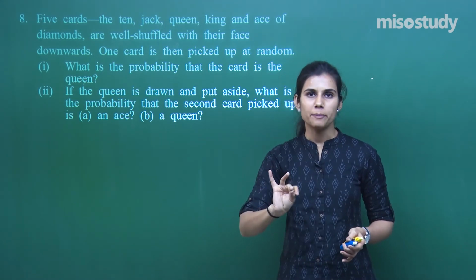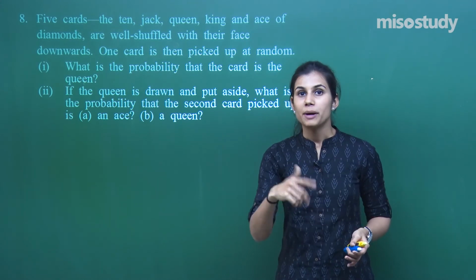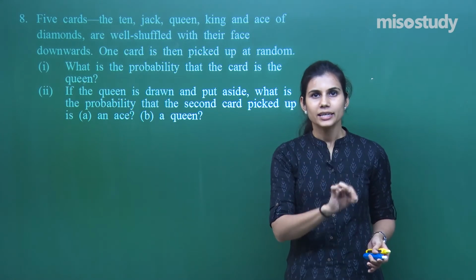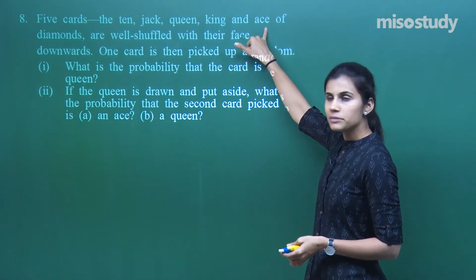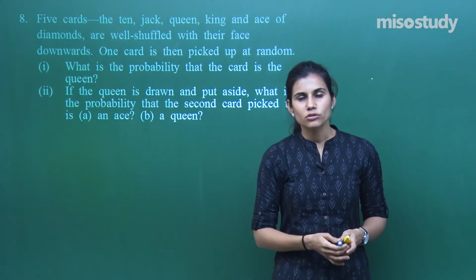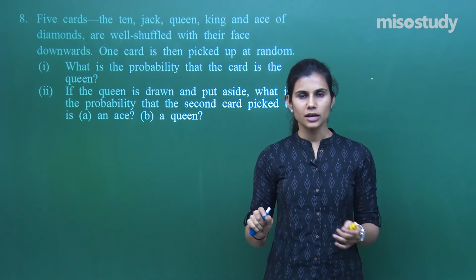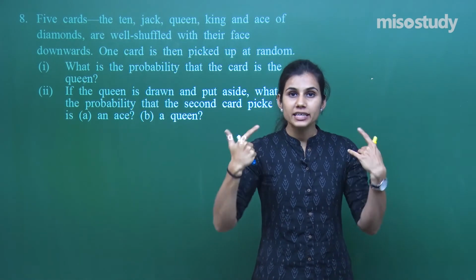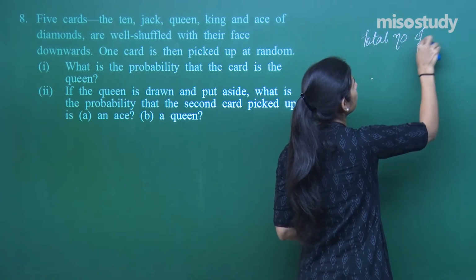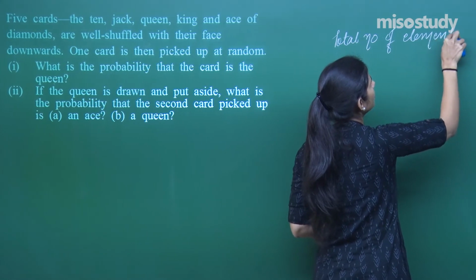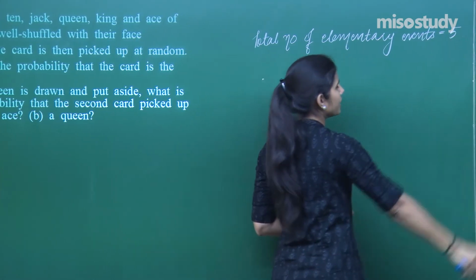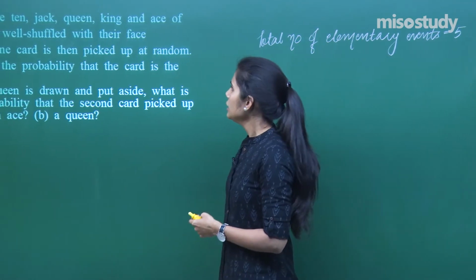I am picking up one card. So my possible outcomes can be 5 possible outcomes. When I pick up the card and I see, either it can be ace of diamonds, or king of diamonds, or queen of diamonds, or jack of diamonds, or ten of diamonds. So there are 5 possible outcomes associated with this random experiment of picking up a card from these 5 distinct cards whose face is downwards. So the total number of elementary events is 5. Clear?